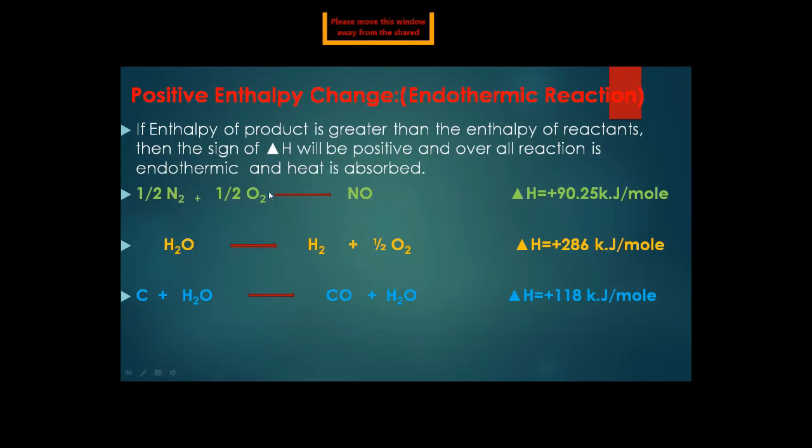Because this type of reaction needs energy. Energy is given to the system, and as the product is formed, it takes in that energy. That's why the enthalpy of the product is greater than the enthalpy of the reactants. Then the sign of delta H will be positive, and the overall reaction is endothermic.